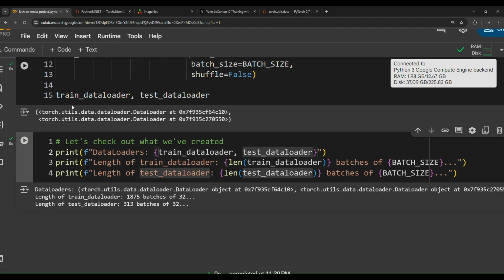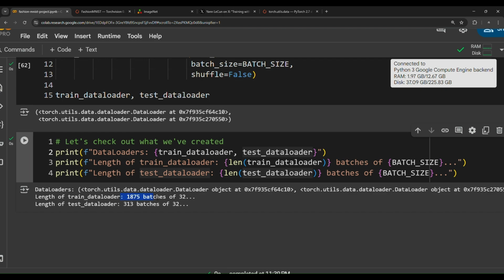But the new thing in here, the length of train data loader is 1875 batches of 32, which is amazing. So we've got 1875 batches going through the model.